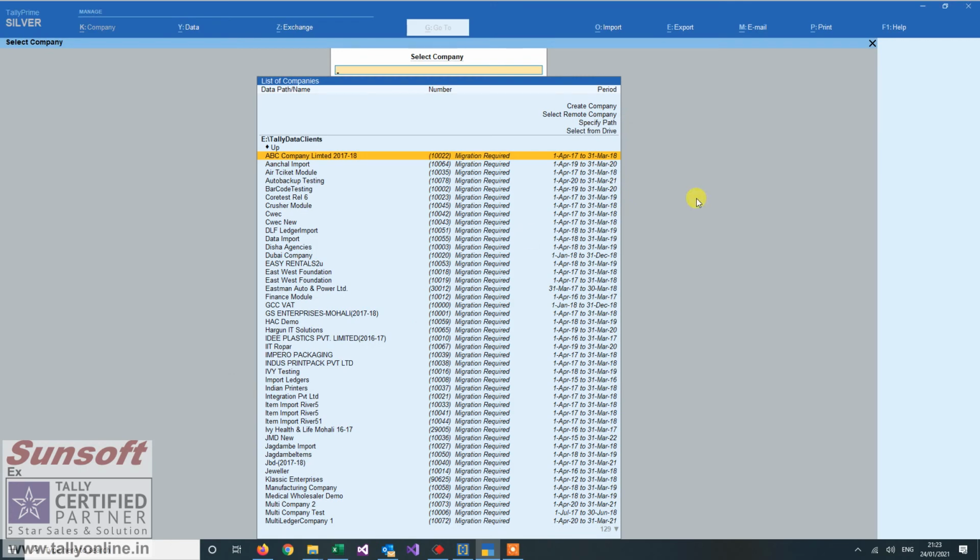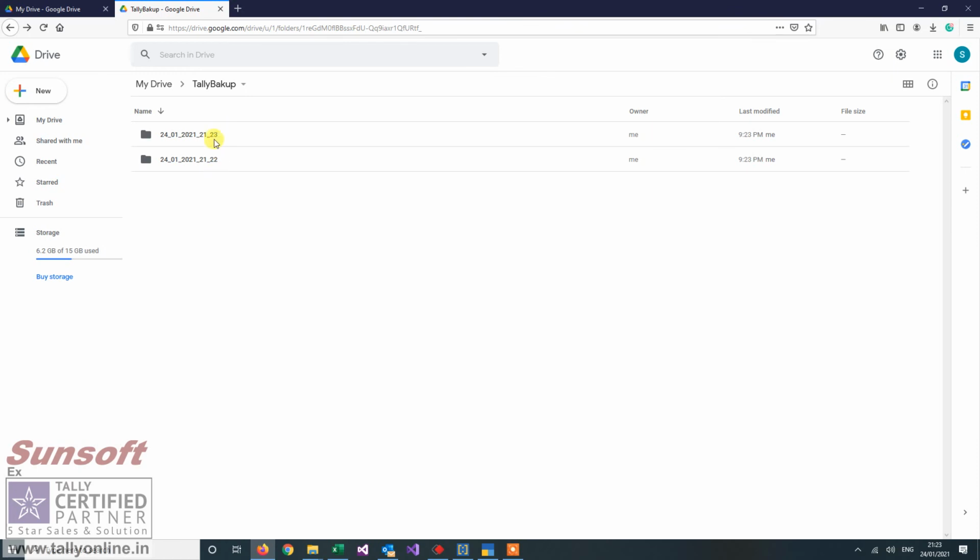Now it asked to overwrite only because it was a millisecond difference. So otherwise, you see there are two folders now. One is at 21.22, one is at 21. So you have recurring backups available with you on Google Drive.